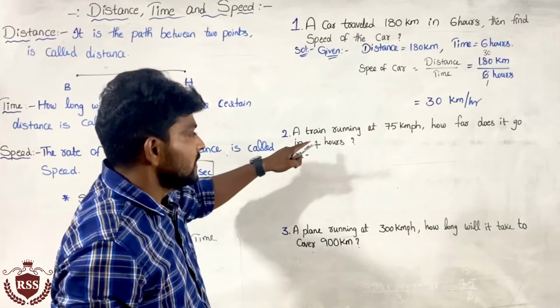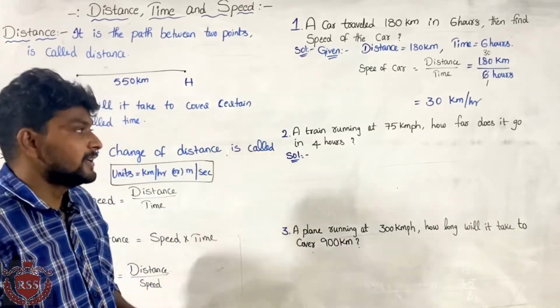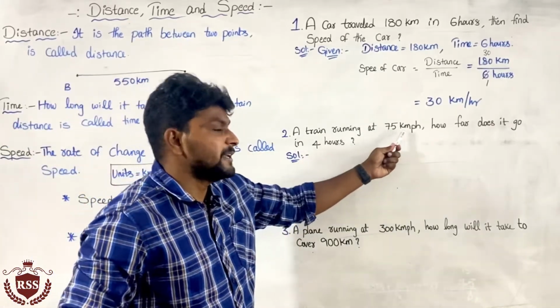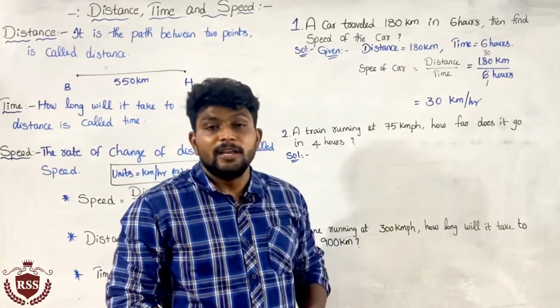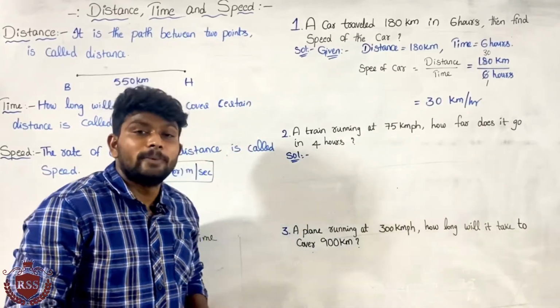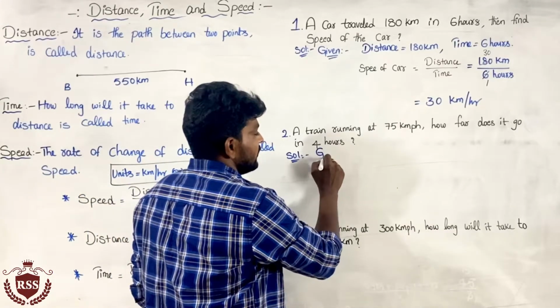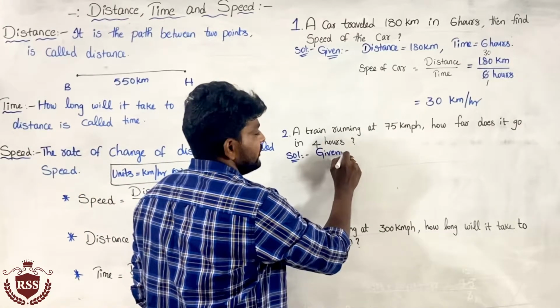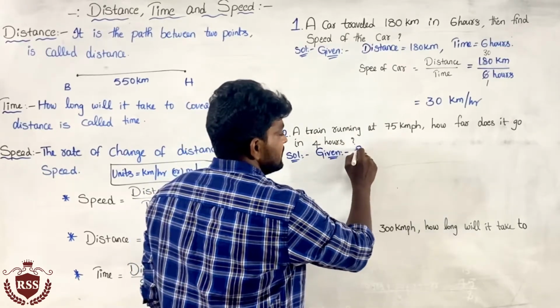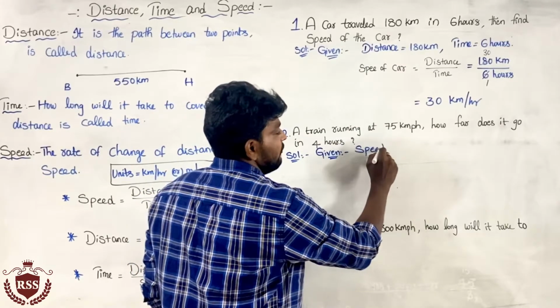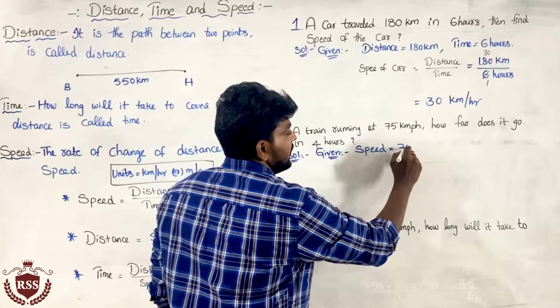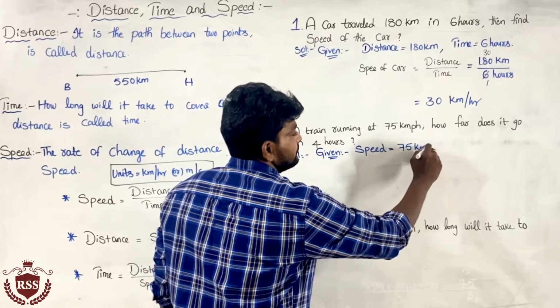Look at the next question. A train is running at 75 kmph. What is meant by kmph? Kmph means kilometer per hour. So they have given the speed of the train.